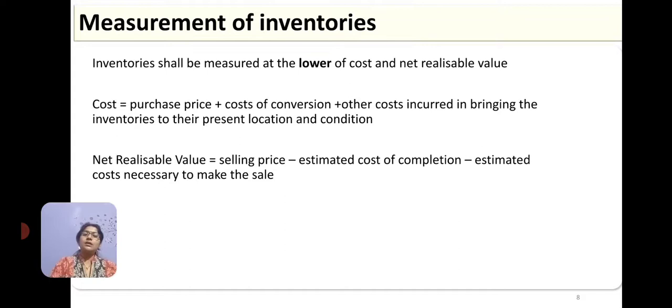That means whatever the amount you have spent while buying it, or any amount you have spent while converting it, suppose in case of semi-finished goods or work in progress, any other expenses you have incurred in bringing the stock, like you would have paid freight, you might have paid custom duty, you might have paid transportation charges. So, all those things are basically considered as the part of the cost.